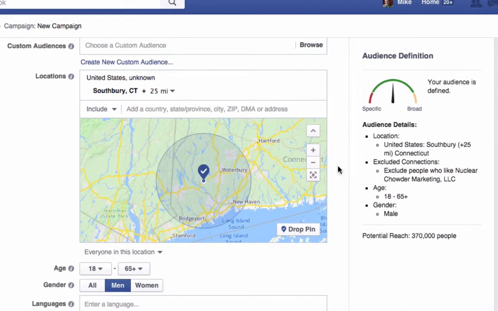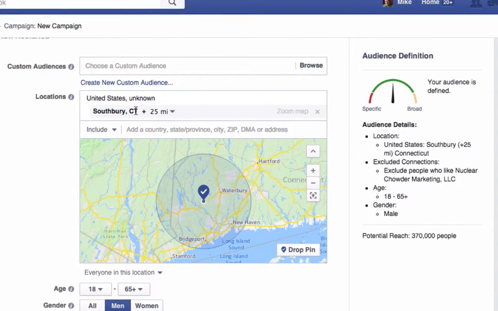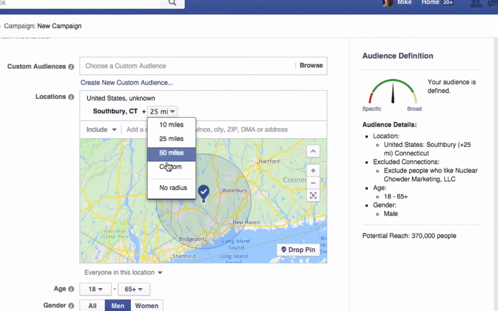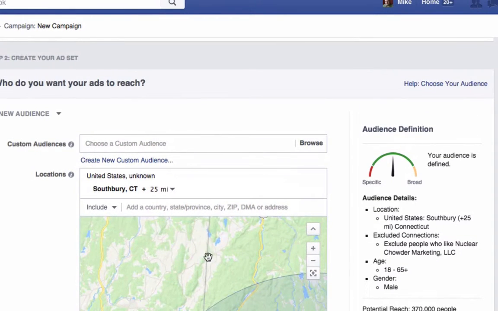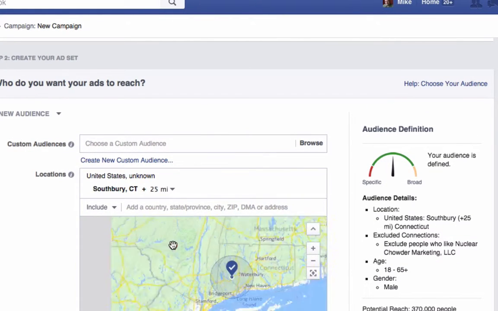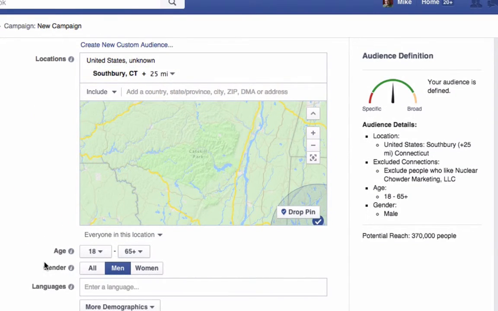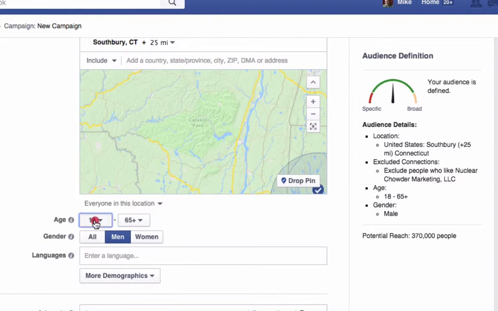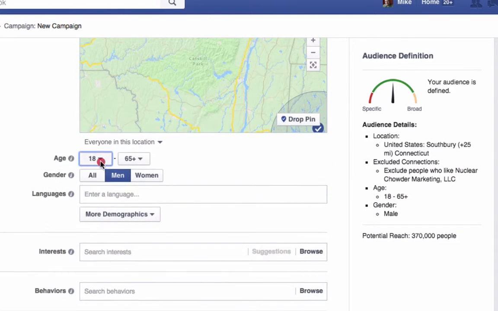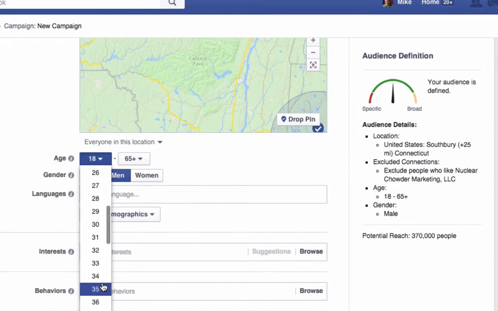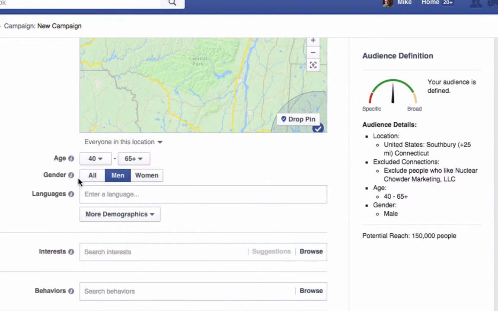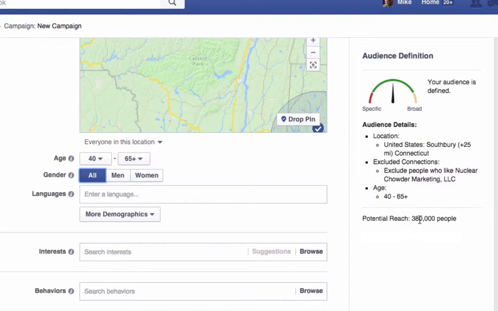So now this is all defaulted here. I'm in Southbury, Connecticut, so I've chosen a radius of 25 miles because I'm a realtor. I don't want to go out of my demographic here, so I want to stick within 25 miles of my service area. I'm a mortgage broker again. I might be a mover. So the age again defaulted. I'm going to target people who are by age 40, their kids maybe are going to college and they're thinking of downsizing or moving out of the area. So I'm going to target an older demographic and I'm going to keep it to all. And you can see I've got a reach of 380,000 people in this area so far.